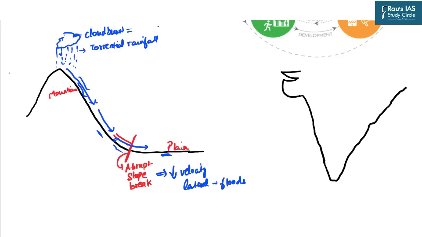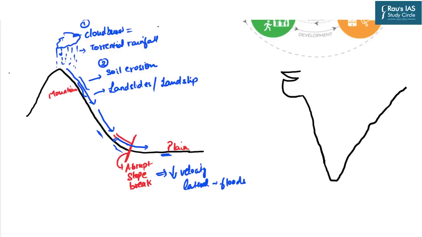That means the velocity will increase. This higher velocity of the river will in turn lead to soil erosion. This was the first disaster. This is the second disaster. As soon as there is soil erosion, there can be a huge amount of landslides as well as landslips.